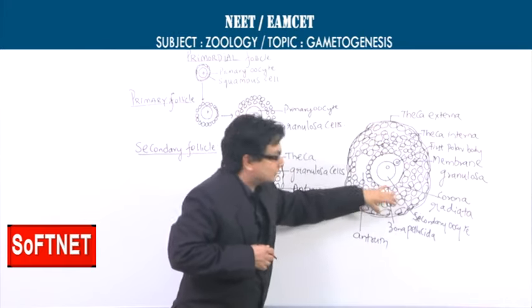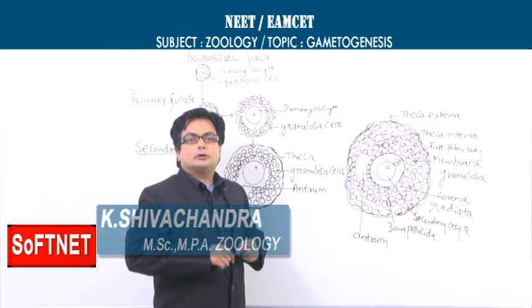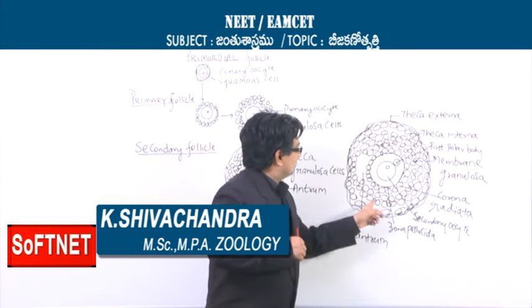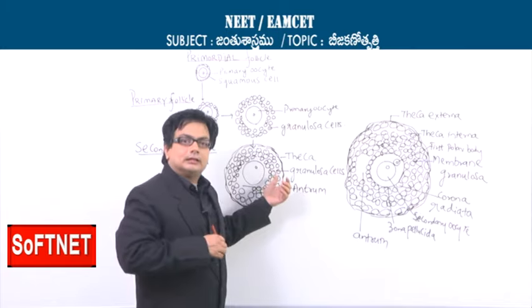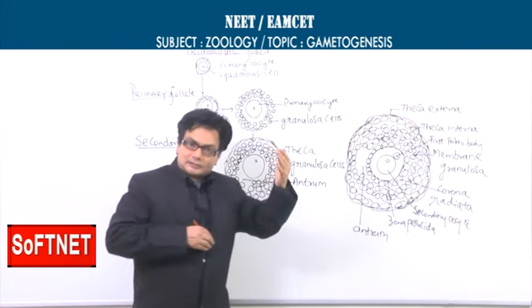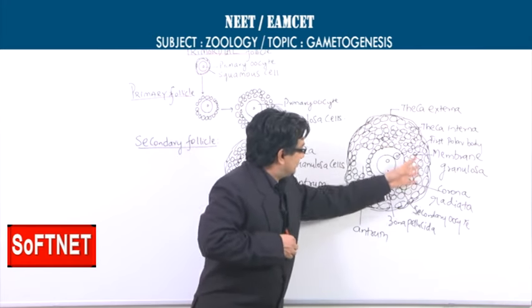Now, these granulosa cells, the terminology can be the membrana granulosa. This is what is called the membrana granulosa. You can see so many cells, which we previously called the granulosa cells, like the theca externa, theca interna, and the granulosa cells.